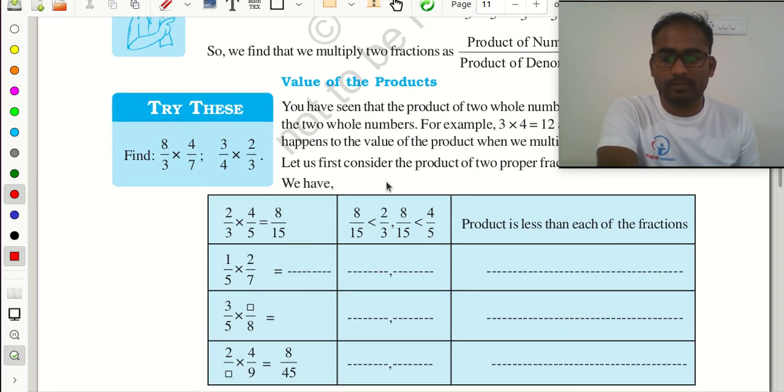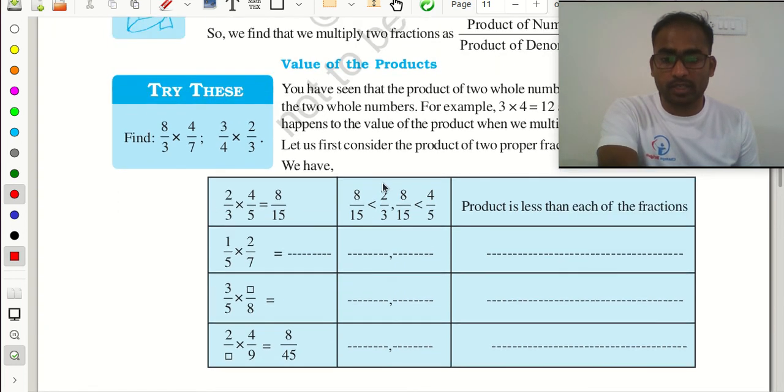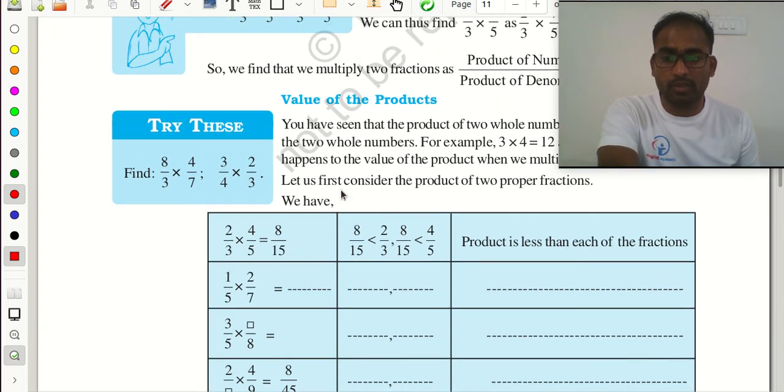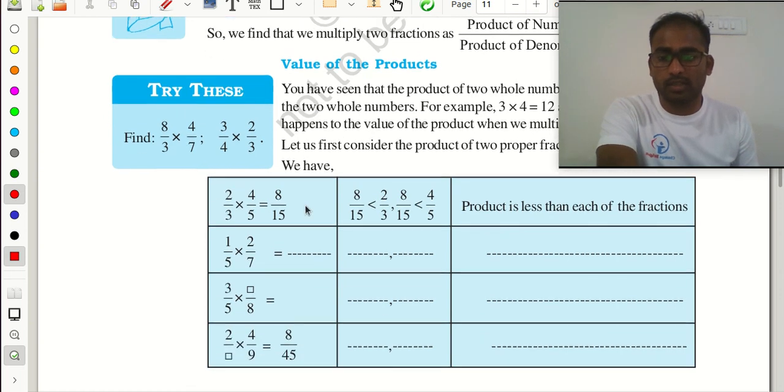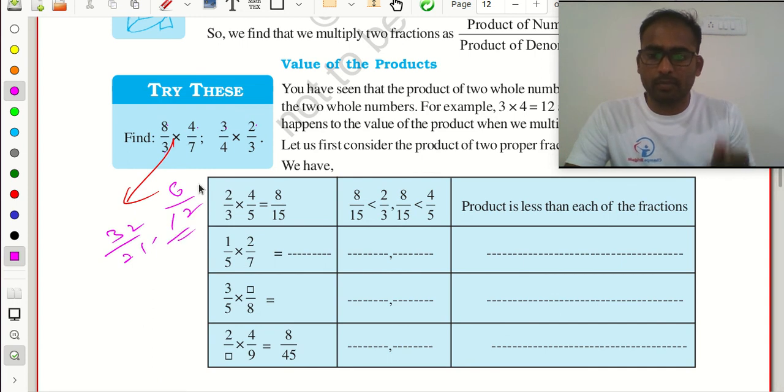And now we need to check the order, which is lesser and which is greater. See here, what is the value here? 8 by 3 multiplied with 4 by 7. Please quickly. 8 multiplied with 4, 3 multiplied with 7, 32 by 21. Next, 3 multiplied with 2 by 4 multiplied with 3, 6 by 12.